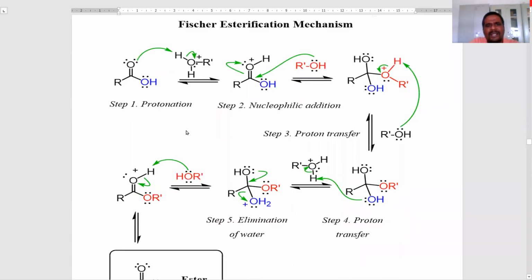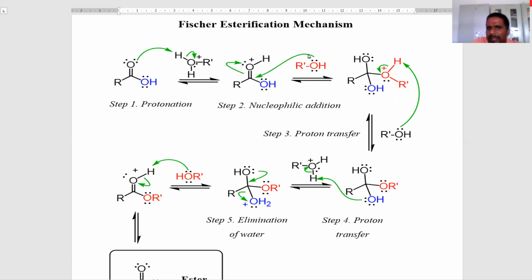Esterification involves five steps. In the presence of acidic medium, the alcohols are first protonated. The first step is protonation. Then the carboxylic carbonyl oxygen picks up the proton to form the intermediate.